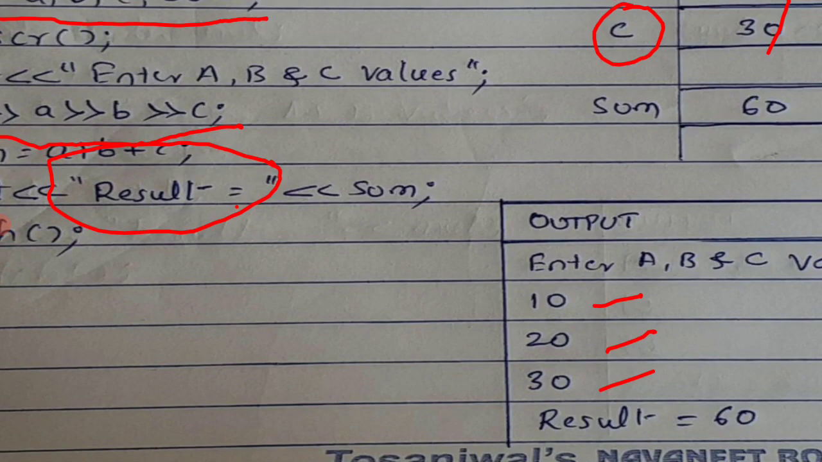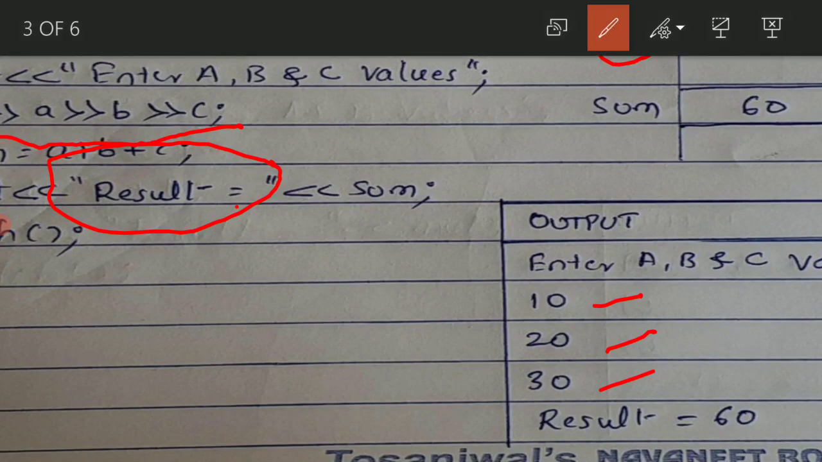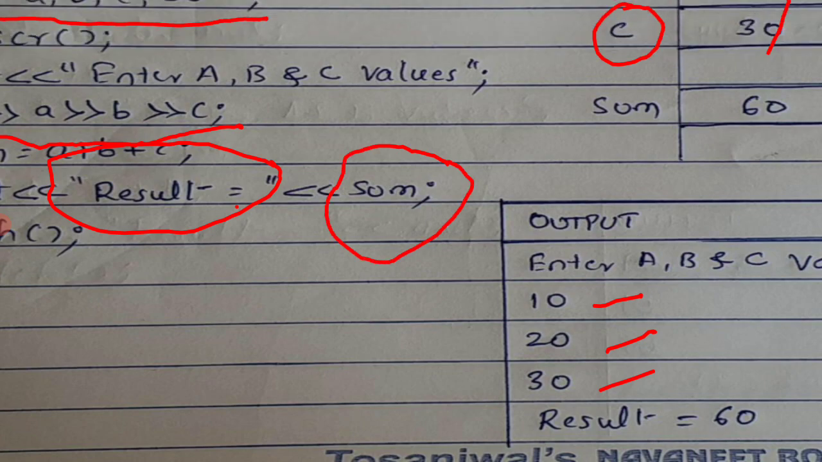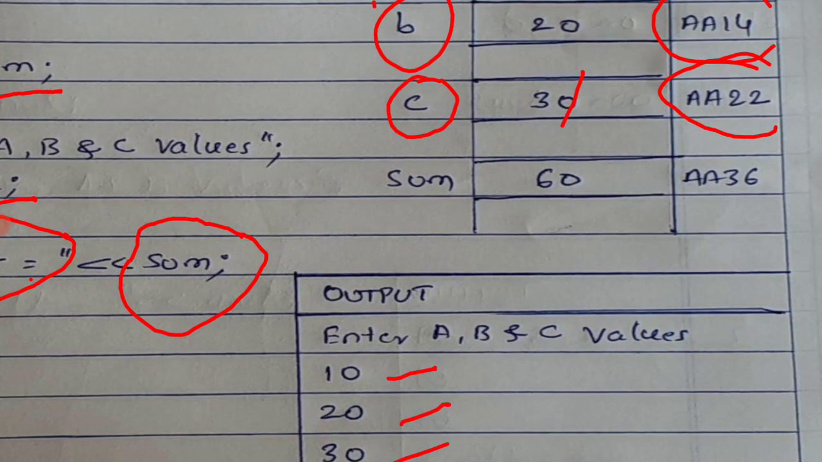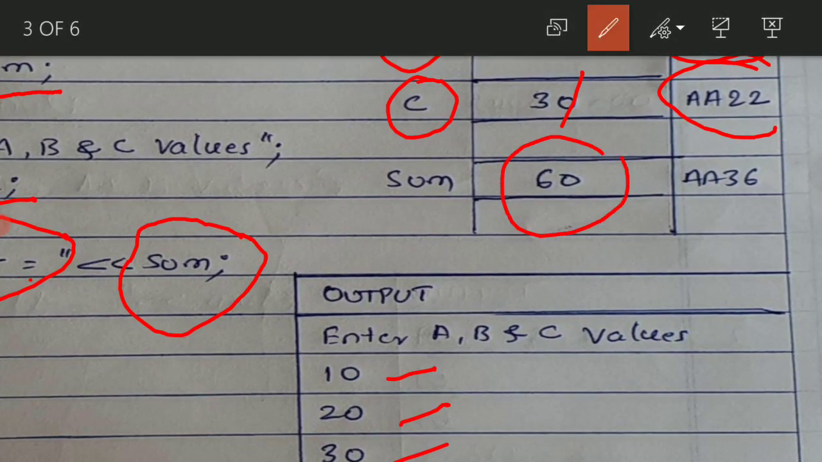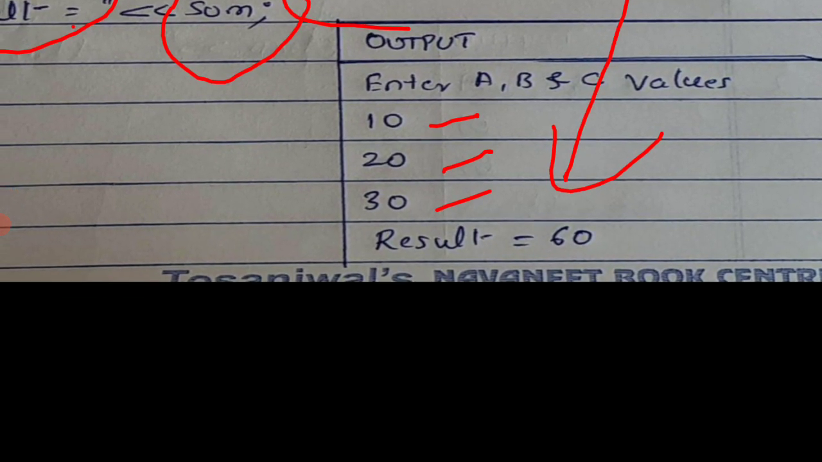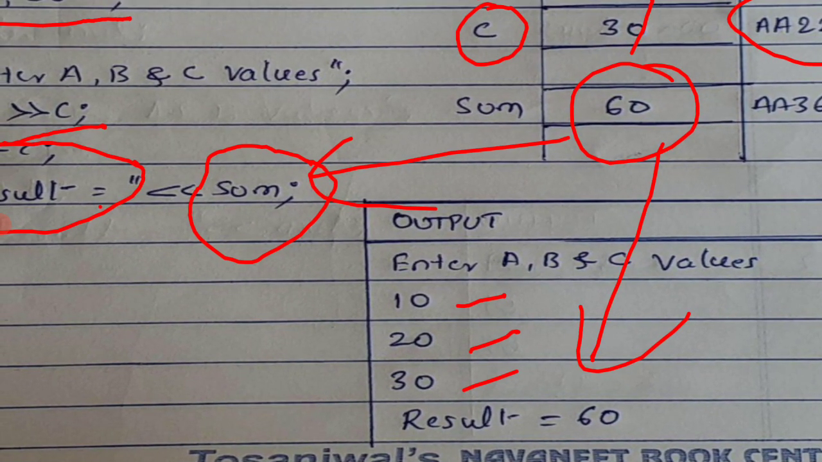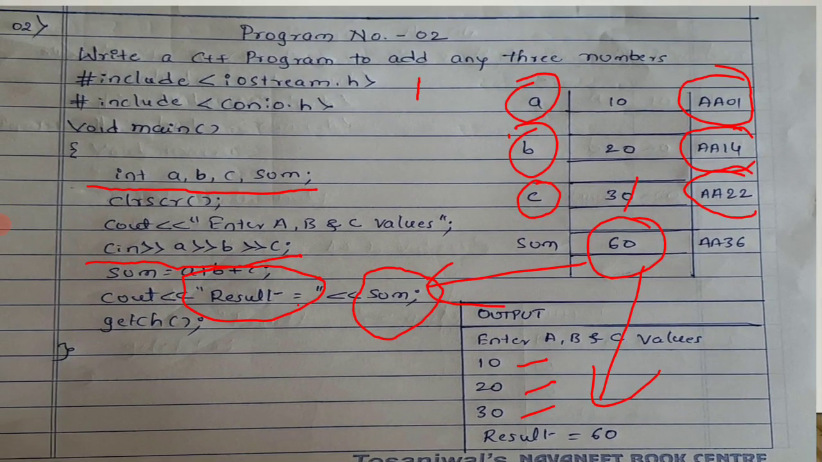But when you see what value you are printing, this is very important. You are printing some value, which means the sum value. Here how much is the sum value? 60. This value will be printed here. Correct? You can observe. Are you getting my point? Yes. See the program one more time.